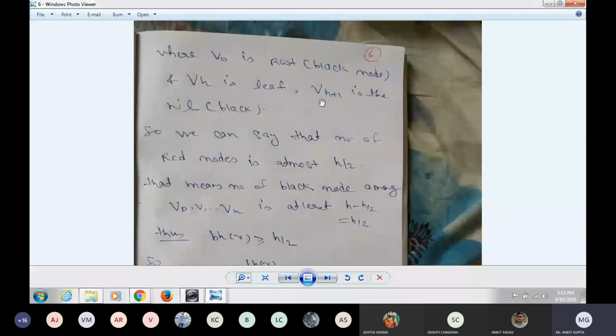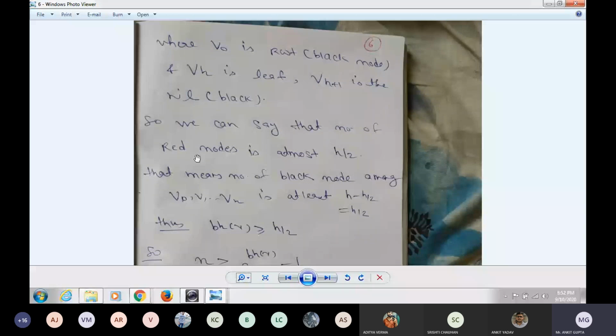Okay, so we can say that the number of red nodes is at most h by 2. Whatever height is there, suppose height is 4. So the number of red nodes in the tree is at most h by 2.